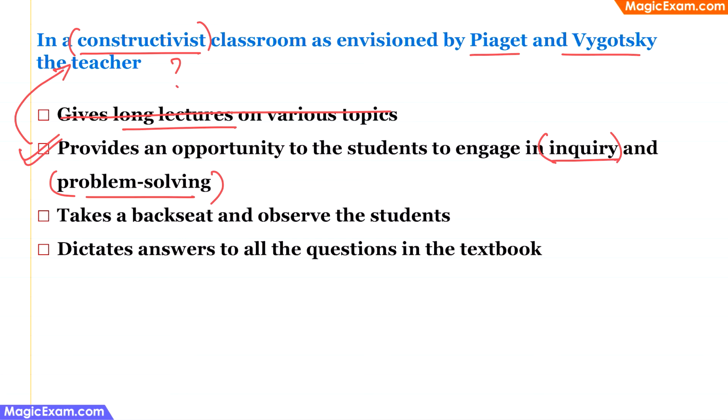The third option says takes a back seat and observes the students. Correct, but first the teacher has to give some instructions, some guidance, only then she can probably take a step back and see what the children are doing, right? But if the teacher is just taking a back seat and just observing the students, then what are the students going to learn? Therefore, this is incorrect.